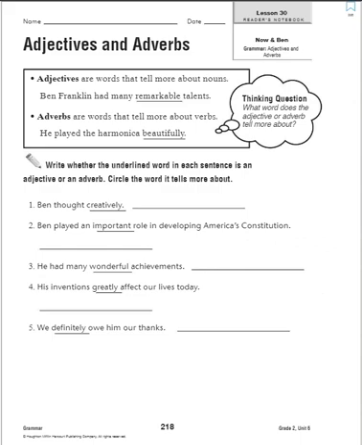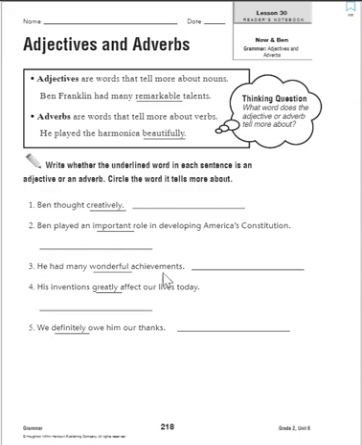So you are going to circle the word thought and write down adverb, because this word creatively is telling more about how Ben thought. It's giving us details about how he thought. And to think is a verb. So please circle thought and write adverb on your line.